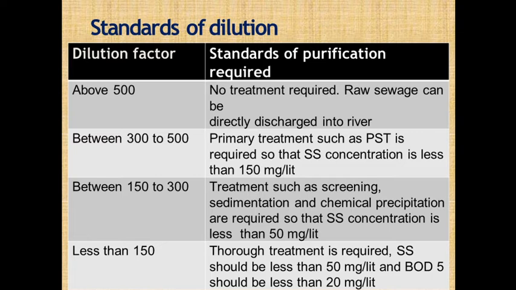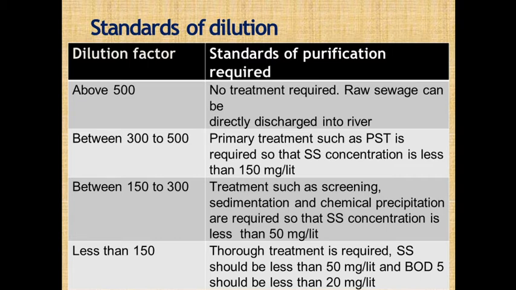When the dilution factor is above 500, it indicates the receiving water body has a large volume of water as compared to the volume of untreated wastewater. So in that case, no treatment is required. The raw wastewater effluent we can directly discharge into the receiving water. Okay, it may be a river, lake, or ocean.